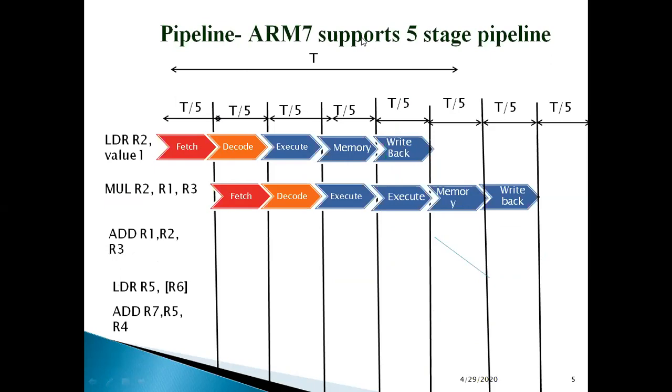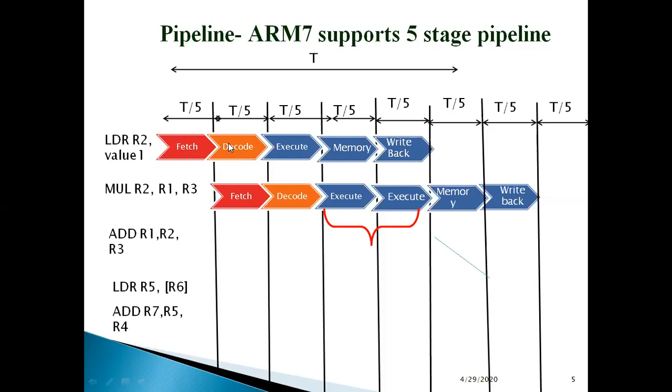Now, where is the need of this instruction scheduling? Consider this example. Let's say I have a set of 5 instructions: load, multiply, add, load, and again followed by an add instruction. In this case, I'm breaking each of the instructions into the way it is moved into the pipeline. So the first instruction is fetched, decoded, and so on.